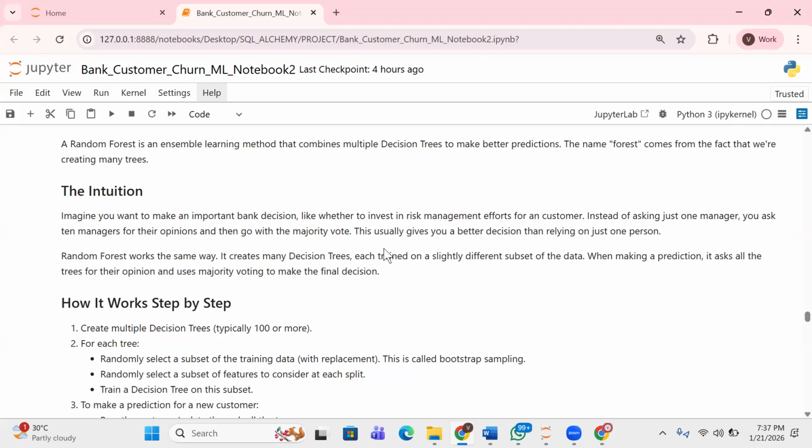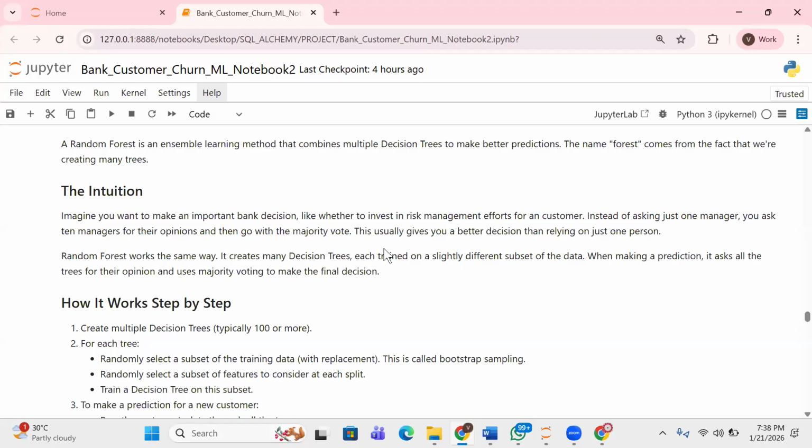So now look at that concept. It means that you are the one who's going to make the final decision, telling the client, I feel you should invest in this thing. But before I can give advice to that client, I need to speak to different managers. Those managers are like the different decision trees. Remember, at the end of the day, the final decision still lies with you, because you are the client's account officer, right?